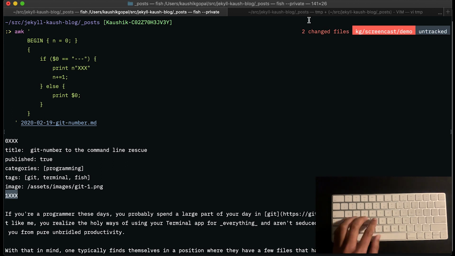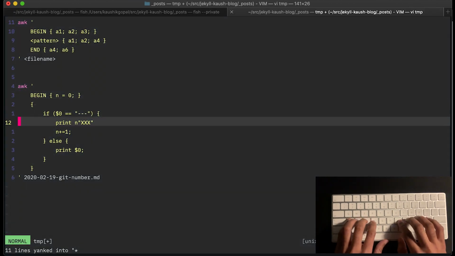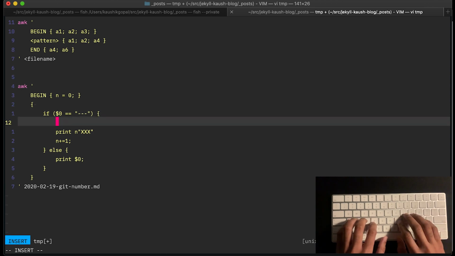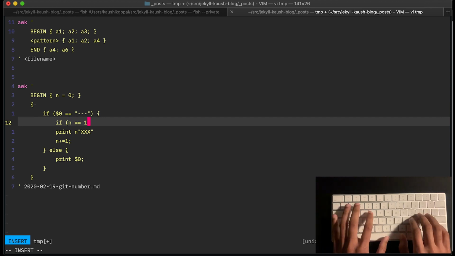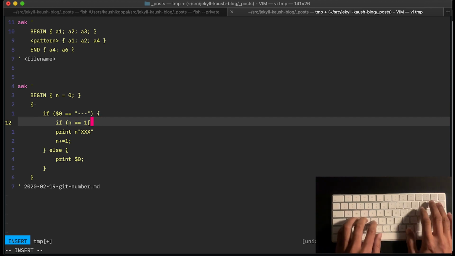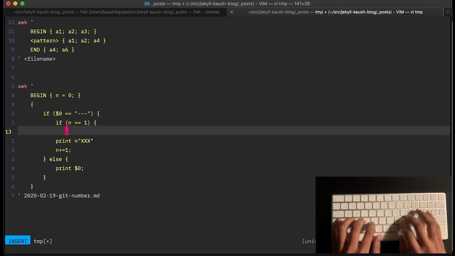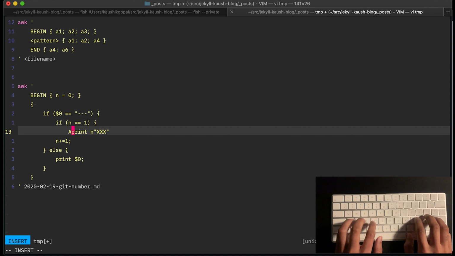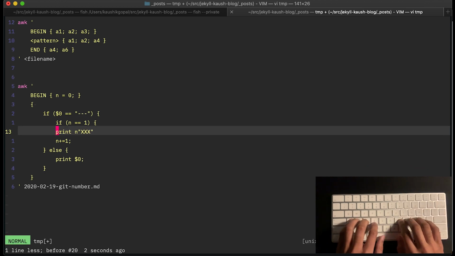And I can actually separate this very easily out. I can say, in addition to checking if the line is equal to 3 dashes, if n is equal to 1, then in that case, print xxx. I'm getting my Vim a little messed up here.